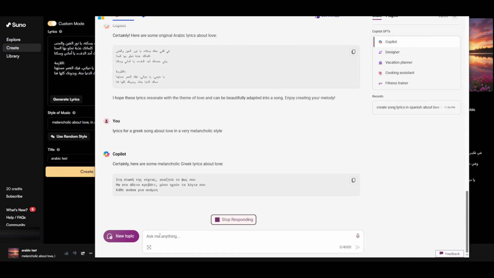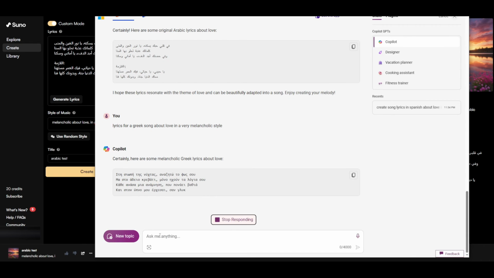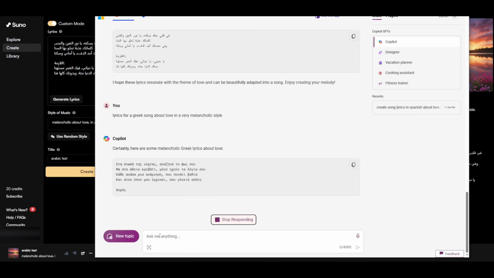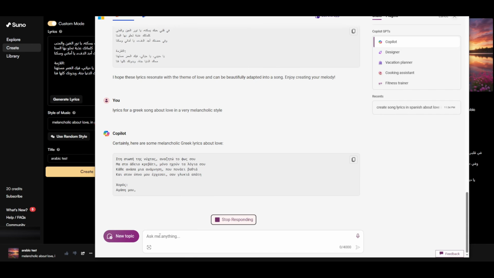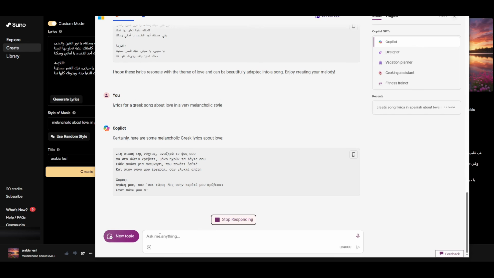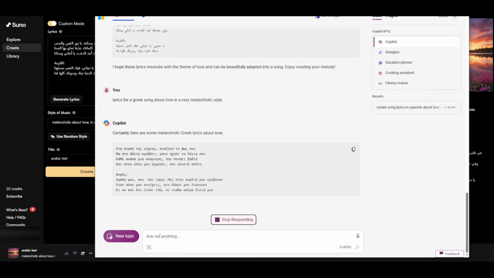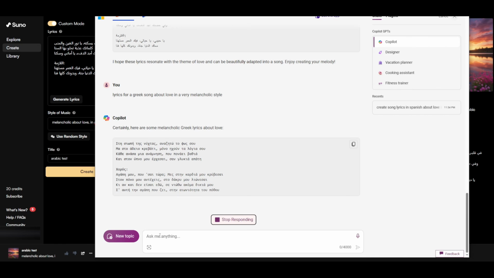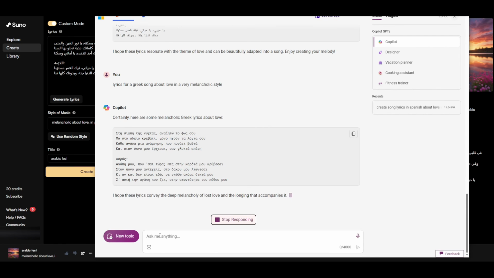Now, this is not perfect by any means, as we said, but I'm inputting different languages from regions that would be quite hard to understand. Even for me as somebody who really worked with music almost my entire life, there are some regions that I have a really hard time understanding because, of course, first of all, I don't know the language. And second of all, the music is completely different. It's different from what we're used with. And this is the Greek version.